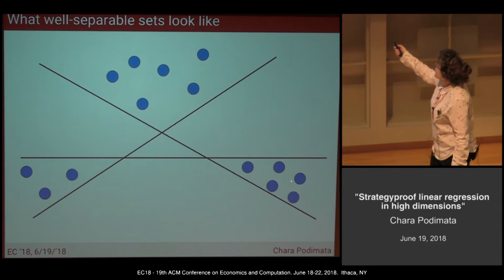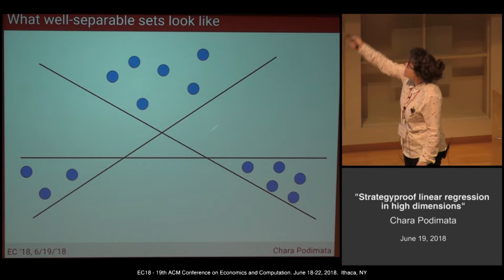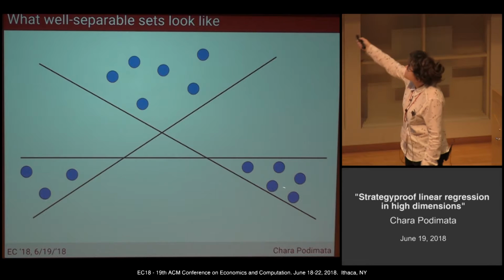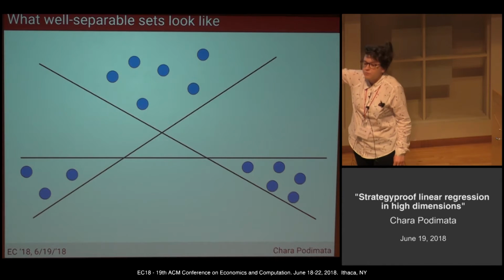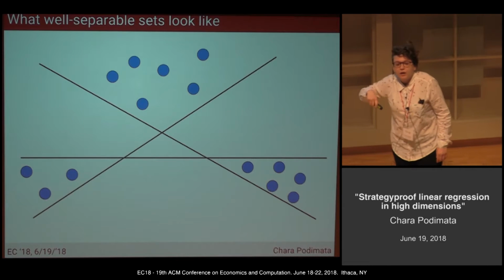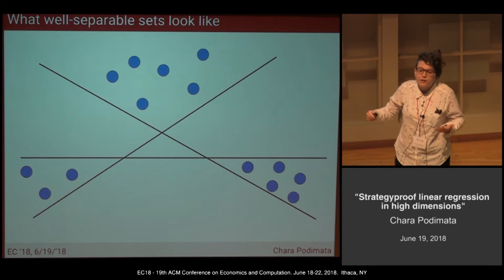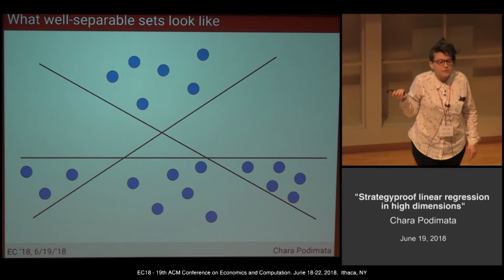So for example, if I choose this set here, then there exists this hyperplane that separates it from these 2 sets. If I choose these 2 sets as a subset, then this hyperplane here separates them from that set here. And a set that would make these well-separable sets invalid would be if I had some sets in the middle.